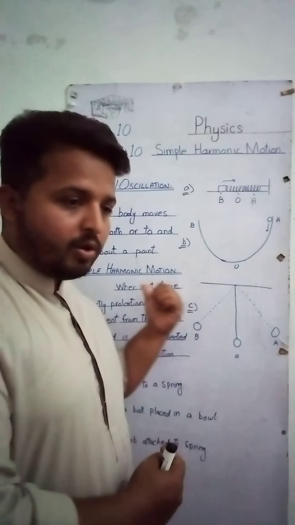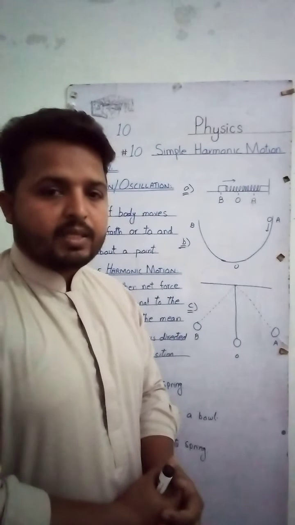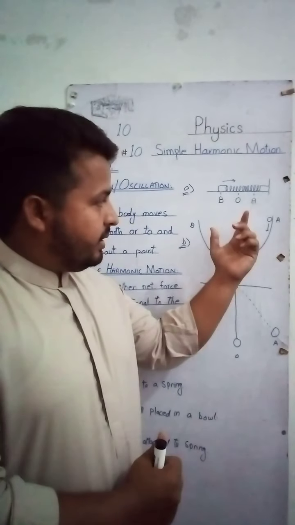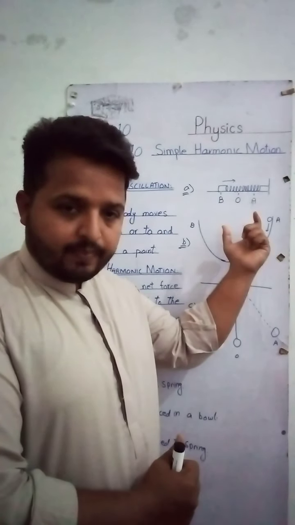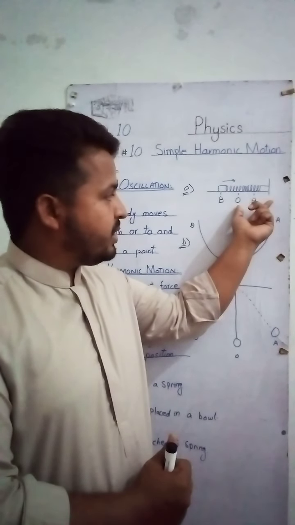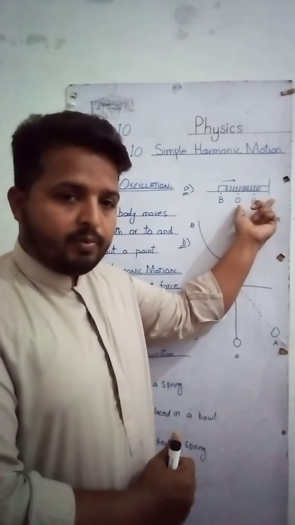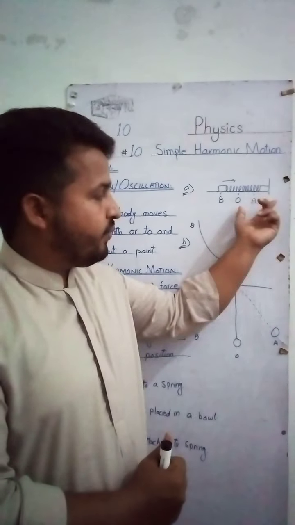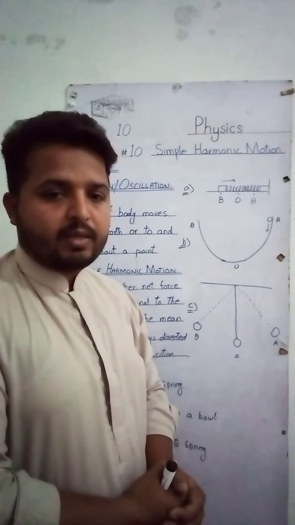Today we are talking about just the definition of simple harmonic motion. So I have told you two things: the distance or displacement covered by the object from the mean position is directly proportional to the force, and the second thing, the direction of force is always towards the mean position.